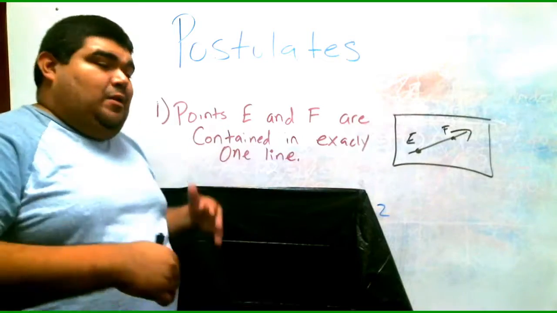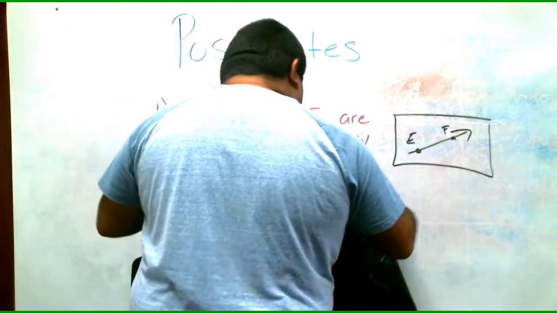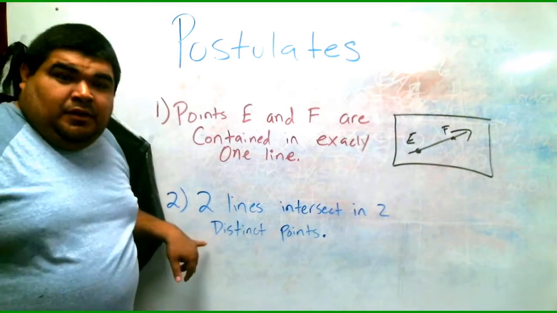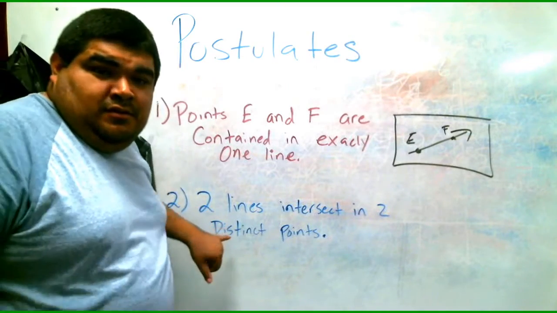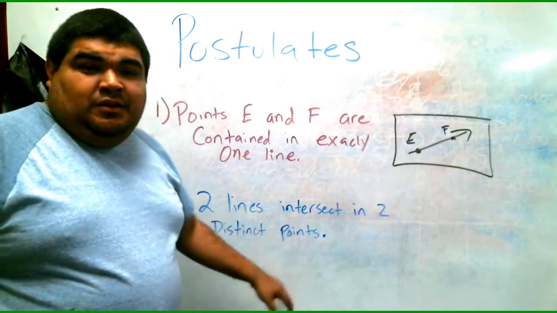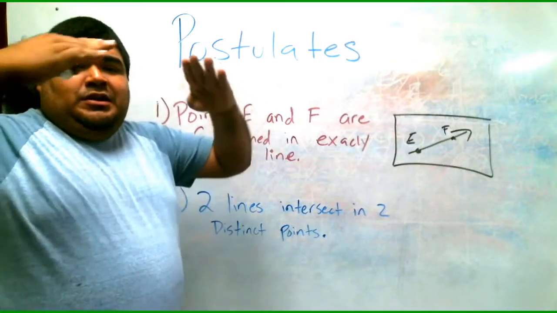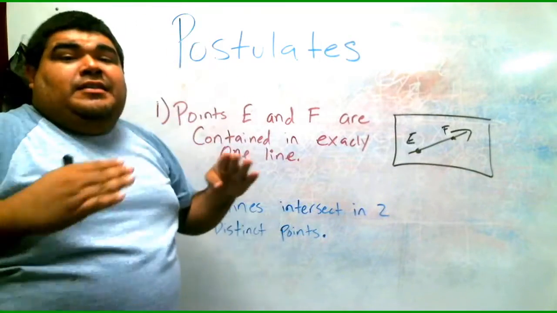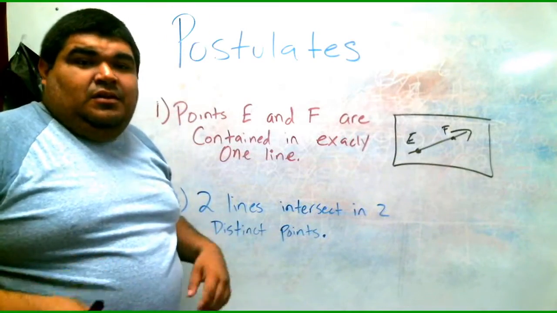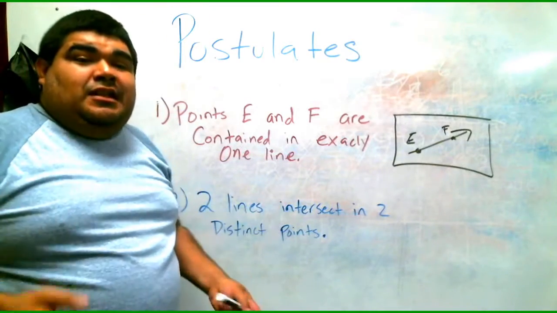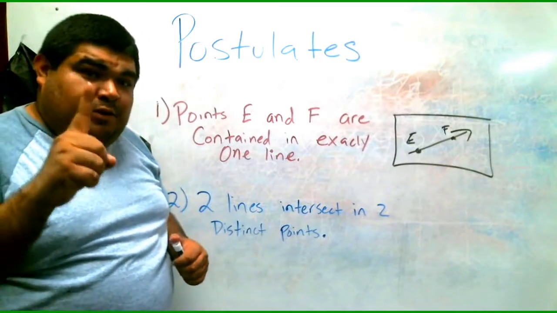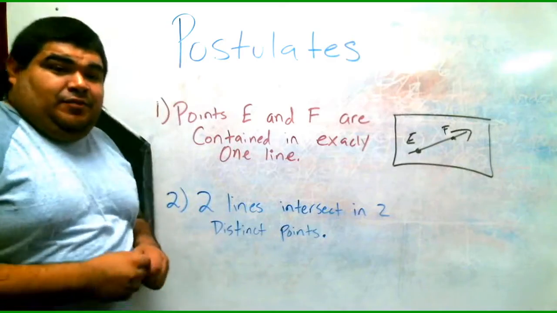Now let's go on to the second one. It says, two lines intersect in two distinct points. So we have two lines, right? They're running, they intersect, and then can they re-intersect again? No, they can't, right? Because intersecting lines only intersect once. If you remember from the vocab, intersecting lines intersect in one point. So this is a never, okay?